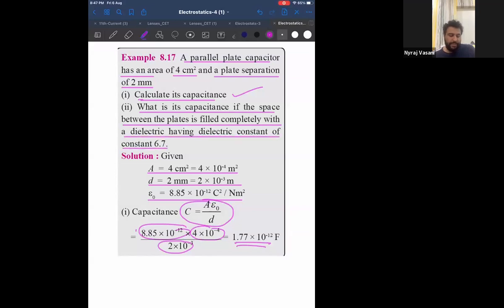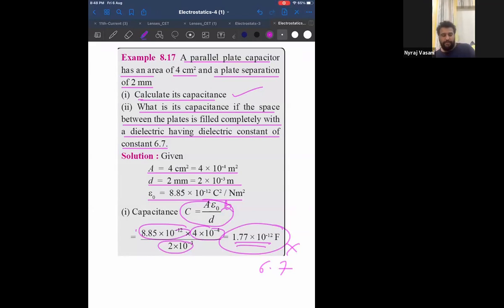Okay, next. What is the capacitance if the space between the plates is filled completely with a dielectric having dielectric constant 6.7? Tell me, what is the easiest way to do it? Multiply by 6.7, this answer. Correct. Can I say I can multiply my final answer by 6.7, or I can use the formula again where K equals 6.7 and get the answer? It's one and the same thing.